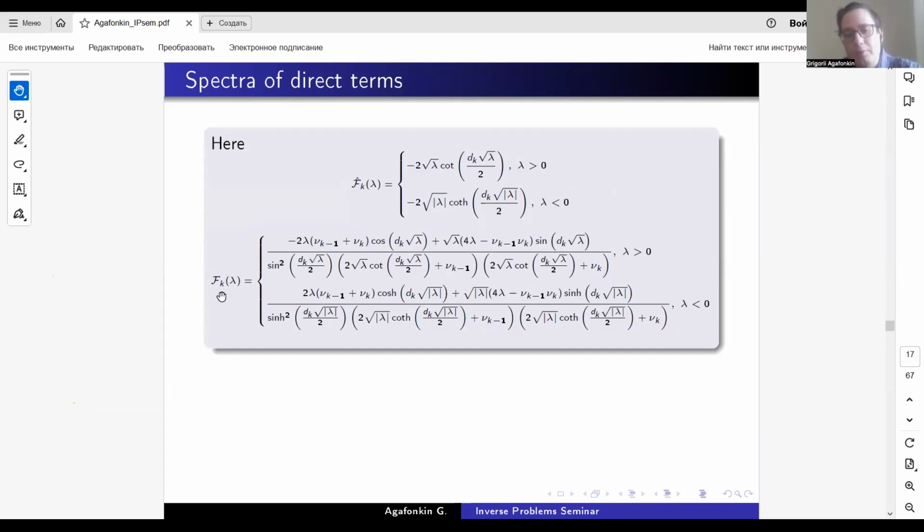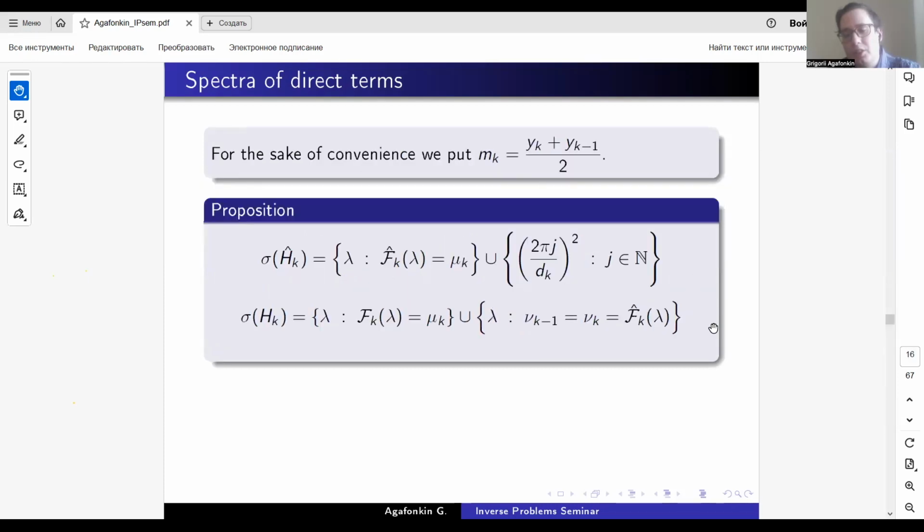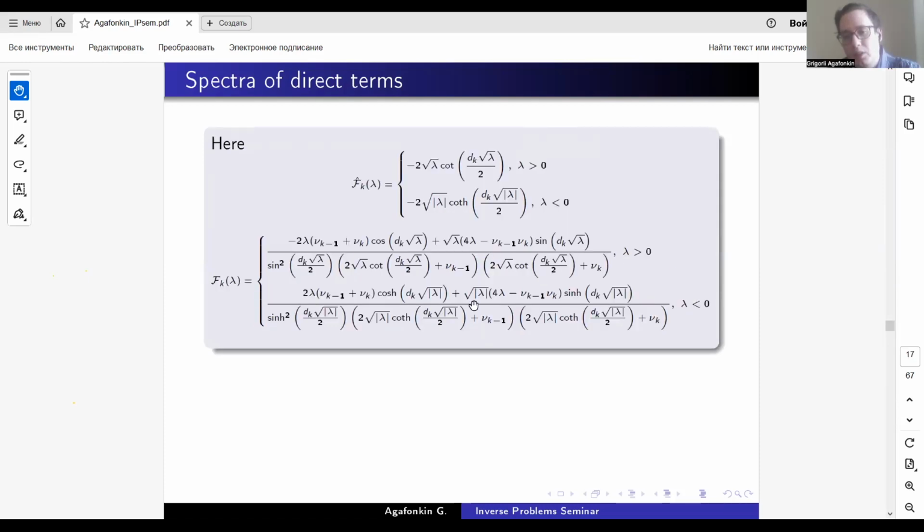And the function fk without hat is defined more complicatedly, but in the denominator you can see the brackets corresponding to fk hat minus nu k minus 1 and fk hat minus nu k. So these degenerate sequences of eigenvalues are just the zeros of this characteristic determinant. This, in fact, is the characteristic determinant of this problem.